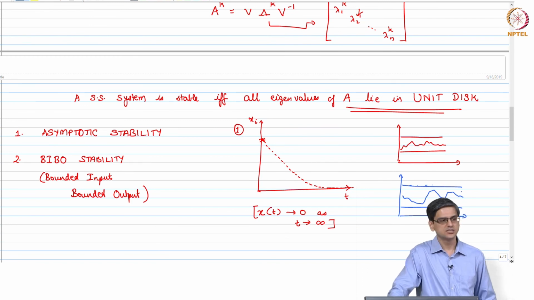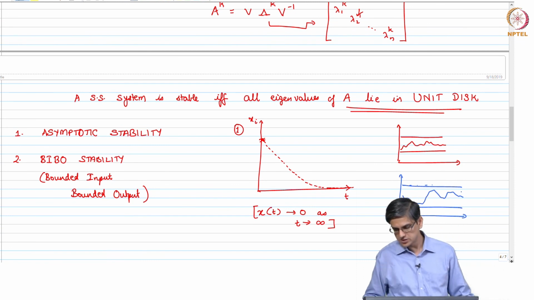Okay. That is the statement of BIBO stability. So, asymptotic stability only looks at the autonomous part of your overall state space model, whereas BIBO stability looks at all the 3 matrices A, B and C.